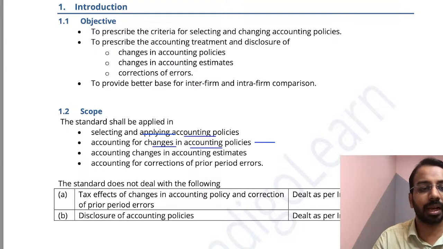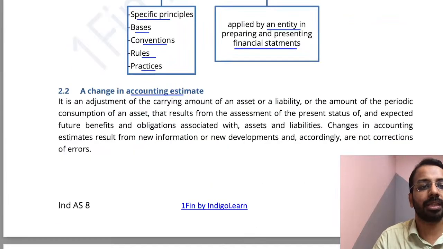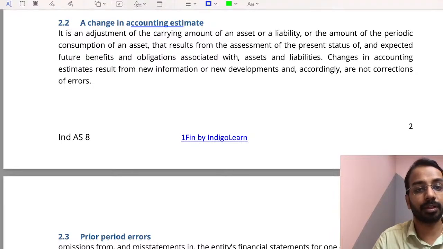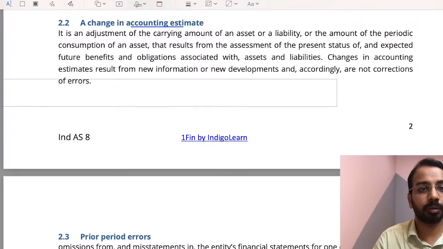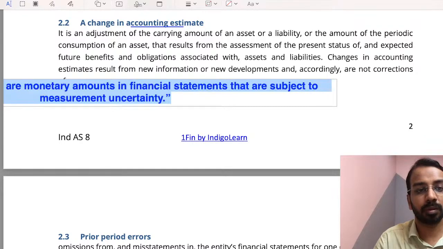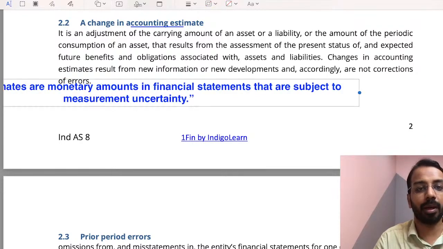And changes in accounting estimate are adjustments done whenever we have new information. I'll just paste the definition here. Just a moment. So this is the new definition which you have to keep in mind.